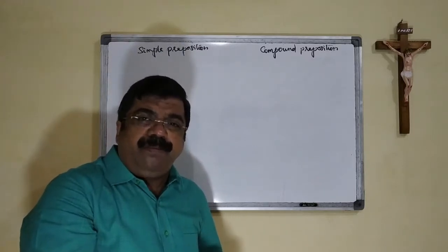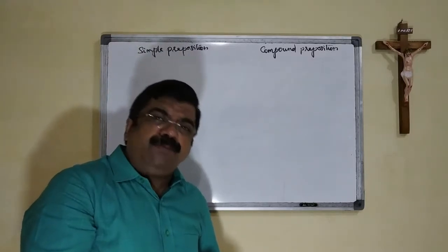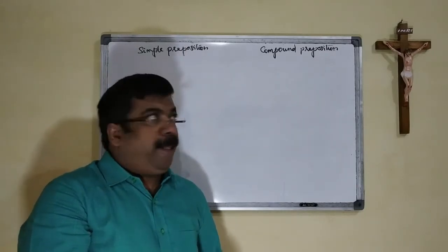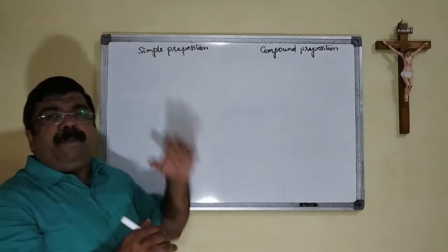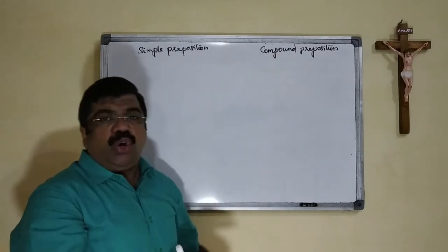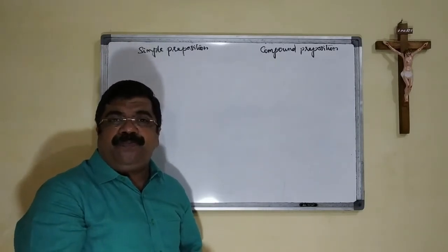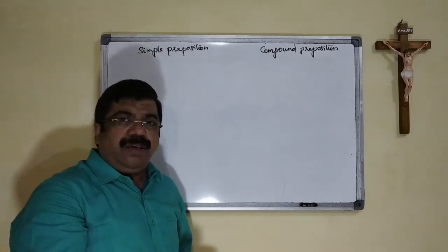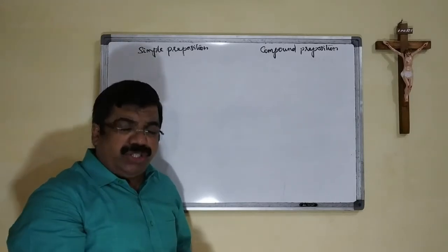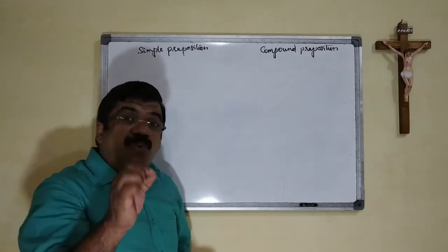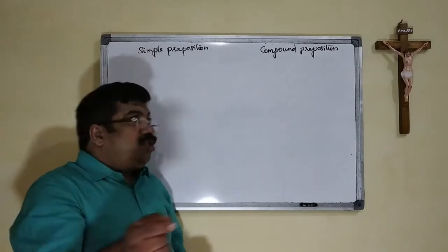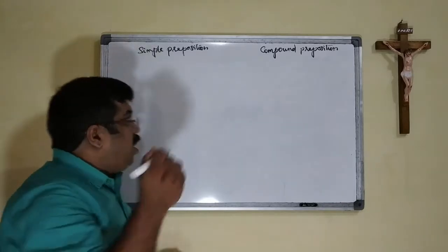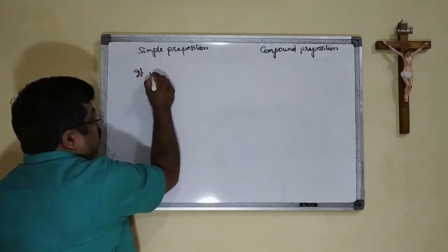Now we see certain terms related to the preposition as well as the logic. We say simple preposition and compound preposition. A preposition which is simple in nature, which has only one statement, is known as a simple preposition. For example, we say, it is raining.